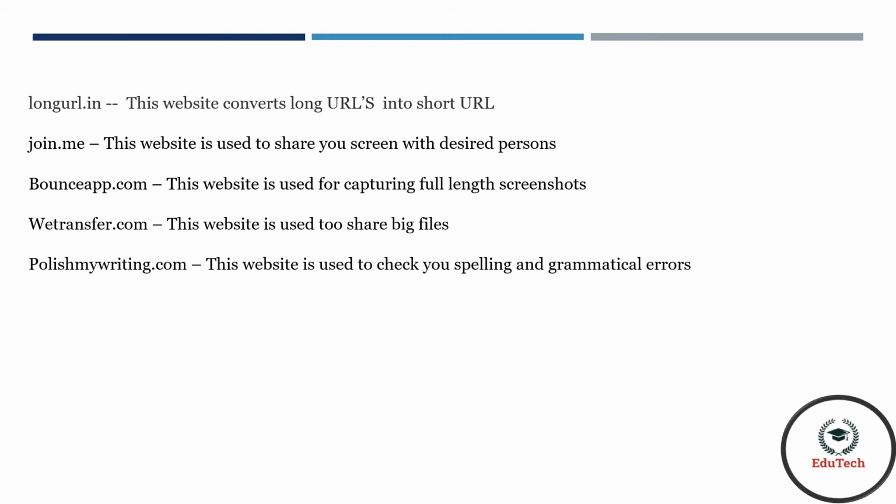PolishMyWriting.com. This website is used to check your spelling and grammatical errors. WolframAlpha.com. It gets correct answers directly without searching. It is based on artificial intelligence.